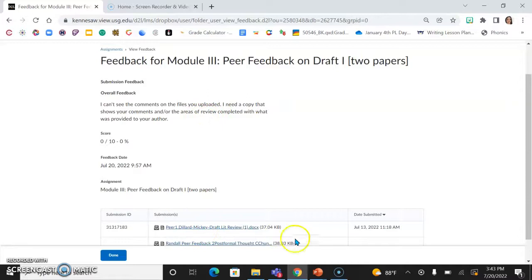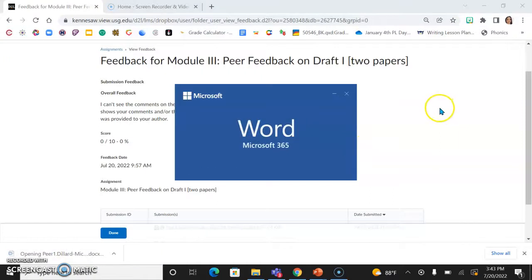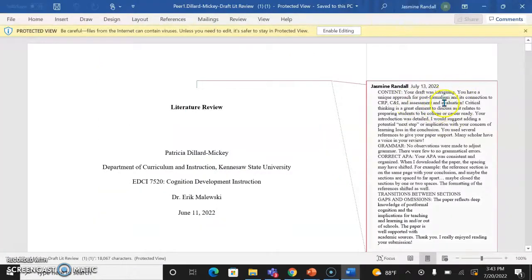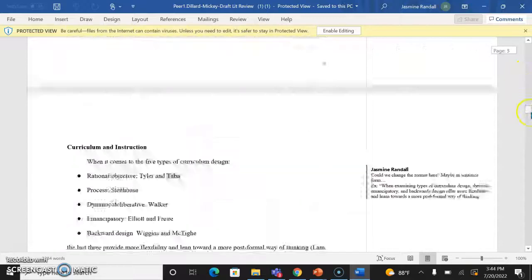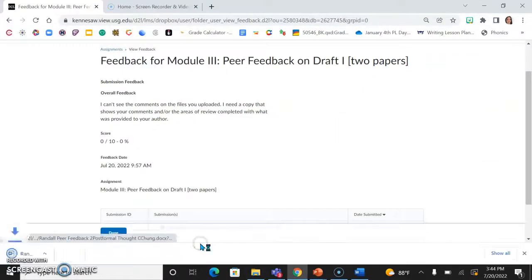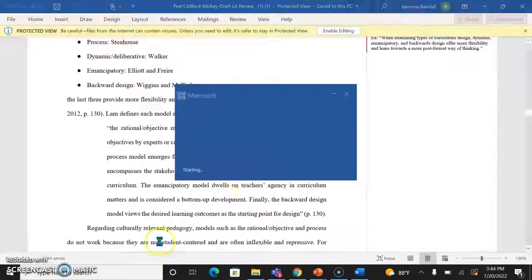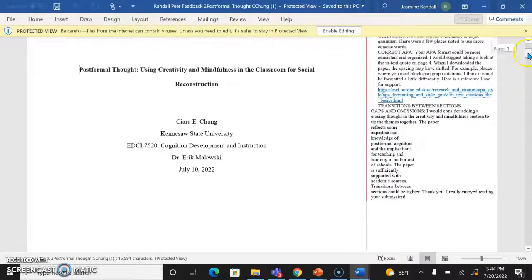So here is the submission that I submitted on July 13th for Patricia. And when it opens on my end, I'm seeing the comments that I left in the layout that you set out for us, and I also see the comments. And then also when I'm opening my next peer review for Sierra, I'm seeing the same thing.